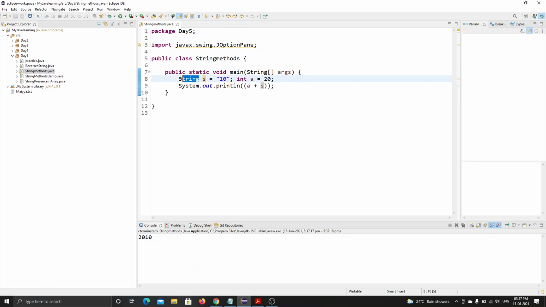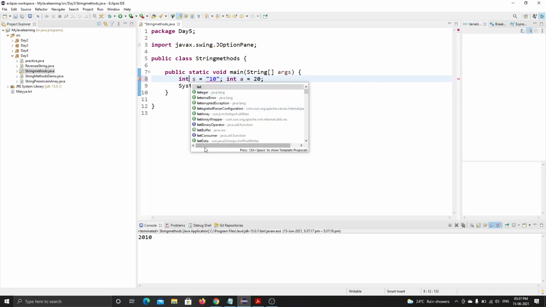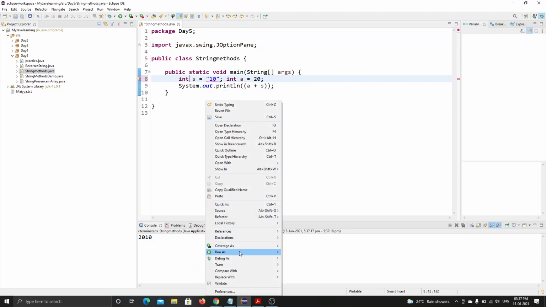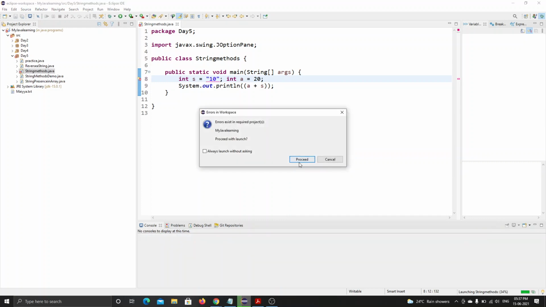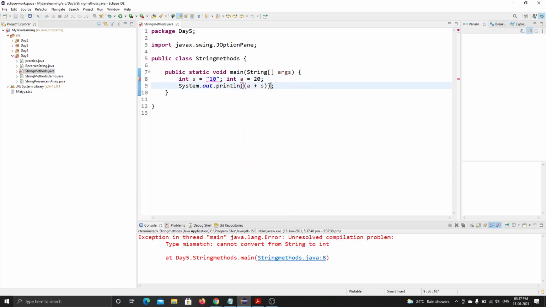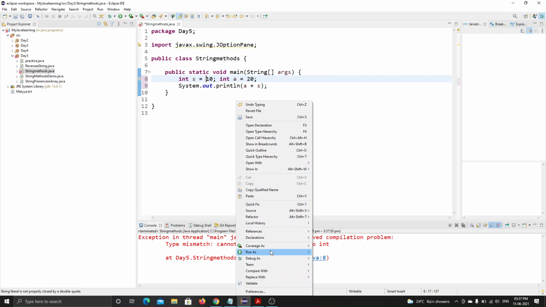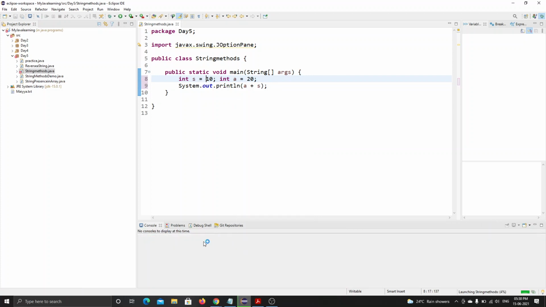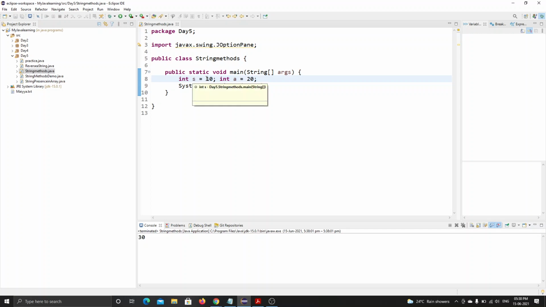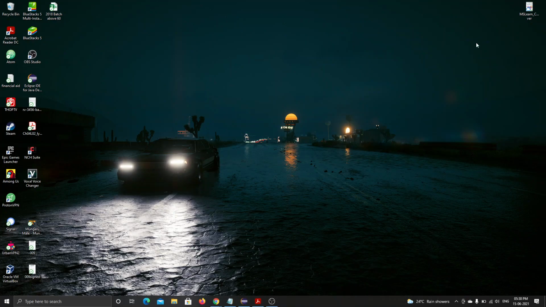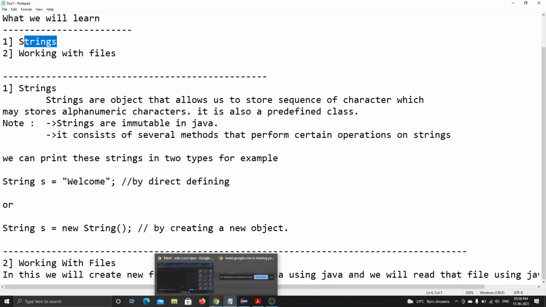If I declare this s as an int data type or something like float type, what happens? Let's see. It adds the numbers. See, we are getting the output as 30. If I declare this s as a string, then it concatenates. It doesn't add. Okay.